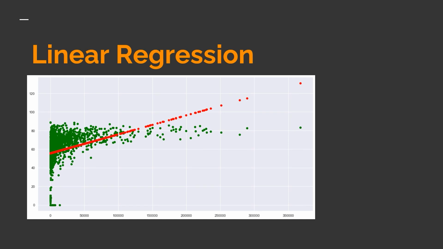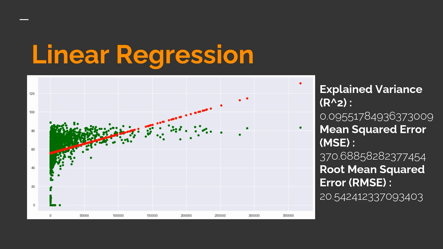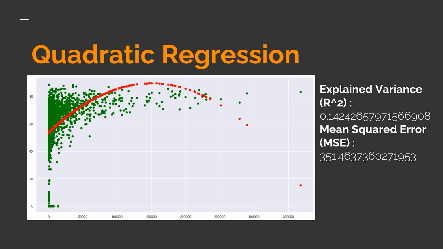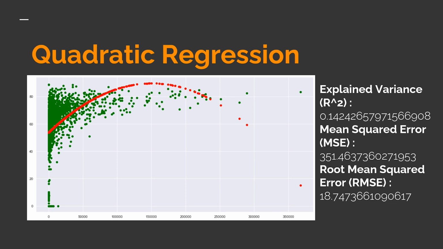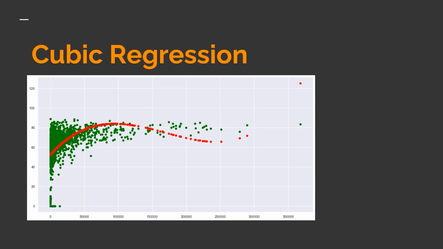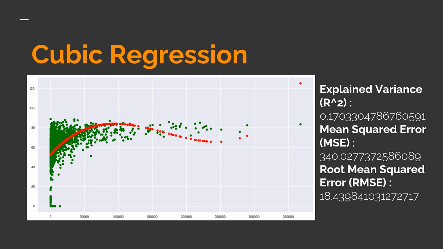For linear regression, explained variance is 0.0955, mean square error is 370.69, and root mean square error is 20.54. For quadratic regression, explained variance is 0.1424, mean square error is 351.46, and root mean square error is 18.75. For cubic regression, explained variance is 0.1703, mean square error is 340.03, and root mean square error is 18.44.